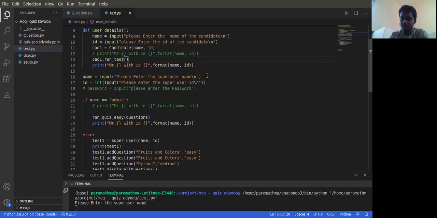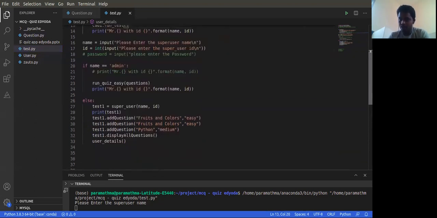If the particular super user name is admin, then we are making the quiz questions automated, and the questions are automatically fetched from the previously determined questions that I showed you. If the super user is some other person or some other name, then the person has the authority or authentication to give the questions. Here I have mentioned only three questions.